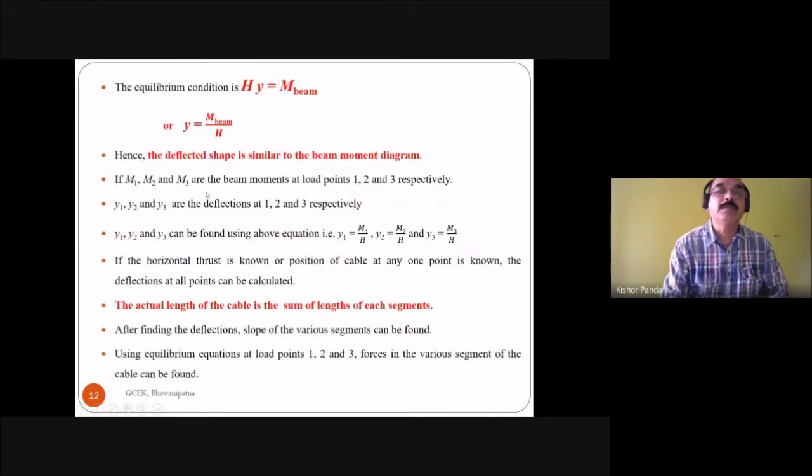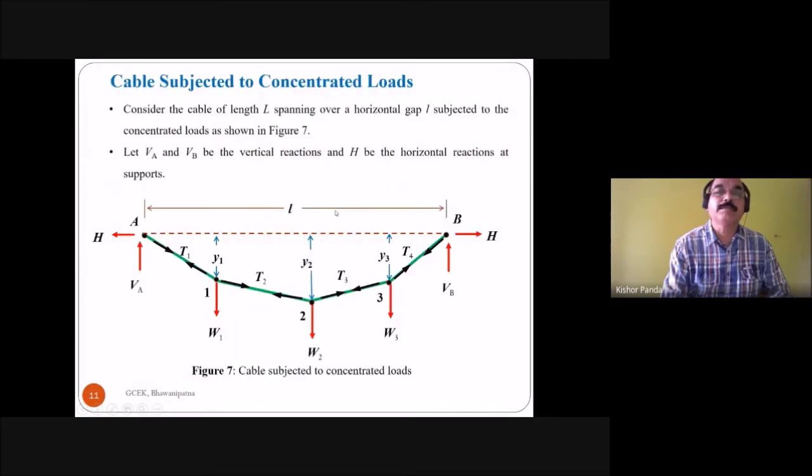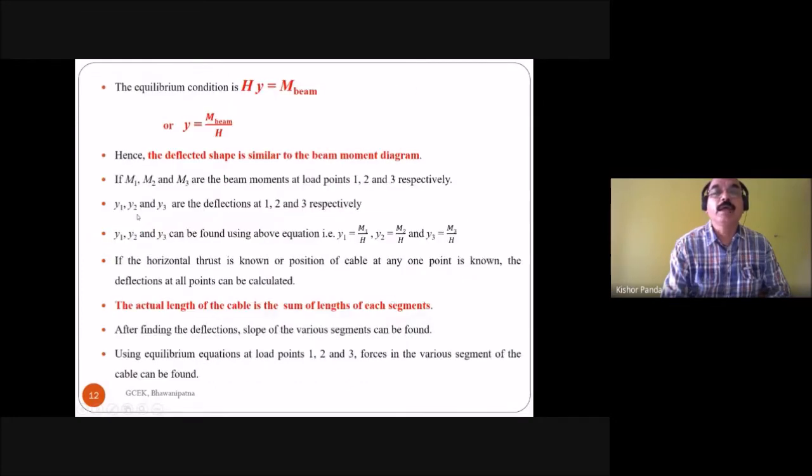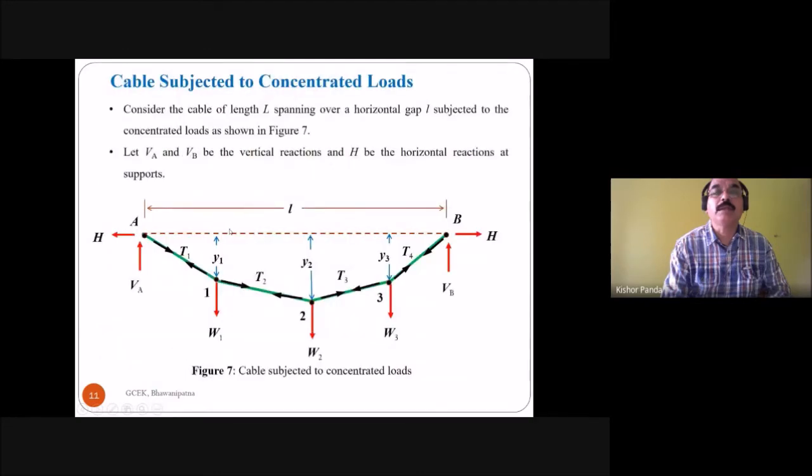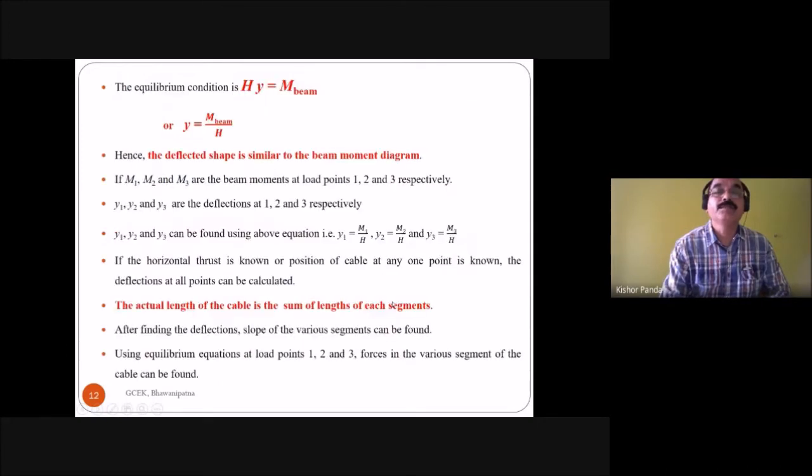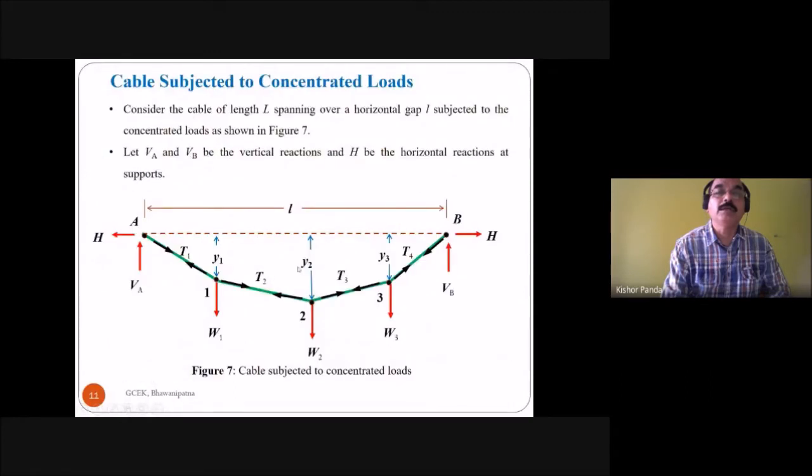If M1, M2, M3 are the beam moments at load points 1, 2, 3 respectively, and Y1, Y2, Y3 are the deflections at 1, 2, 3 respectively, then you can find the deflection of point 1, point 2 and point 3.